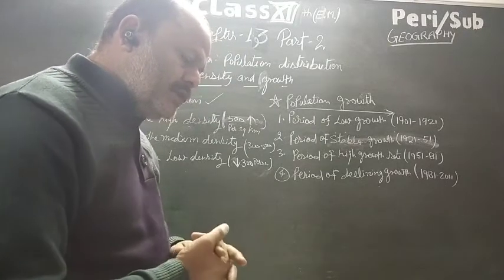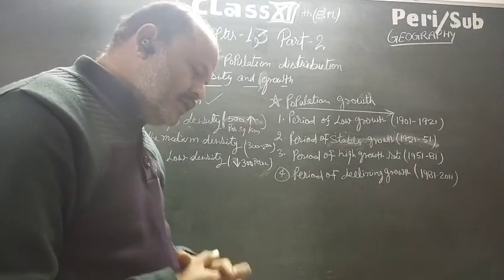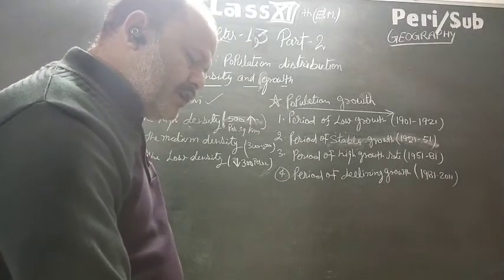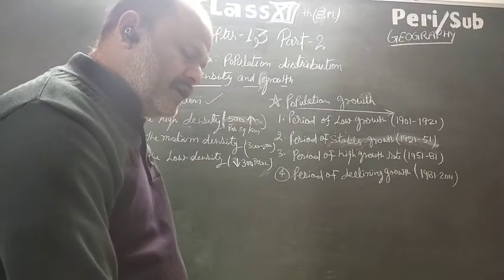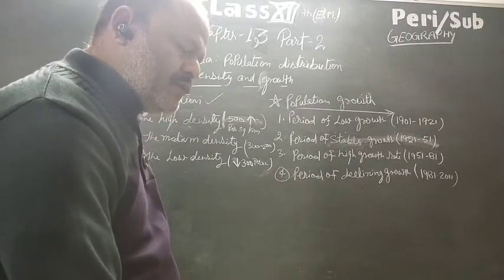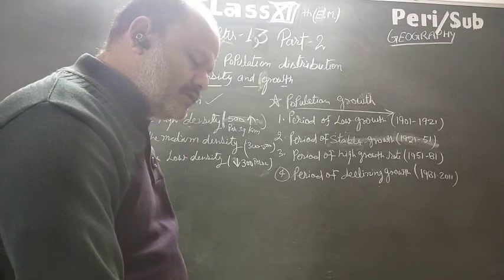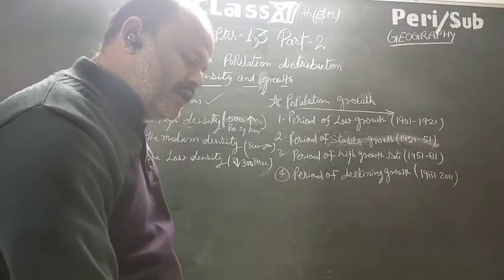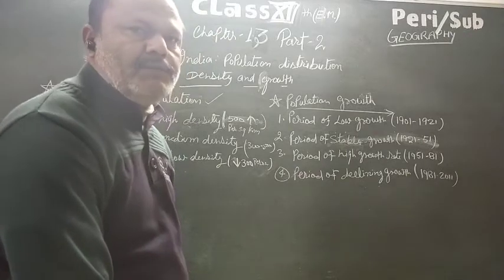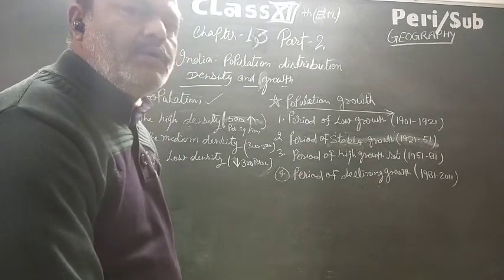Spatial pattern of the population growth. A comparative study of the decline in growth rate of the population in 1991 to 2001 and 2001 to 2011 shows that almost all the states and union territories of India show a decline, यानी population में growth में कमी होना दिखाया गया.